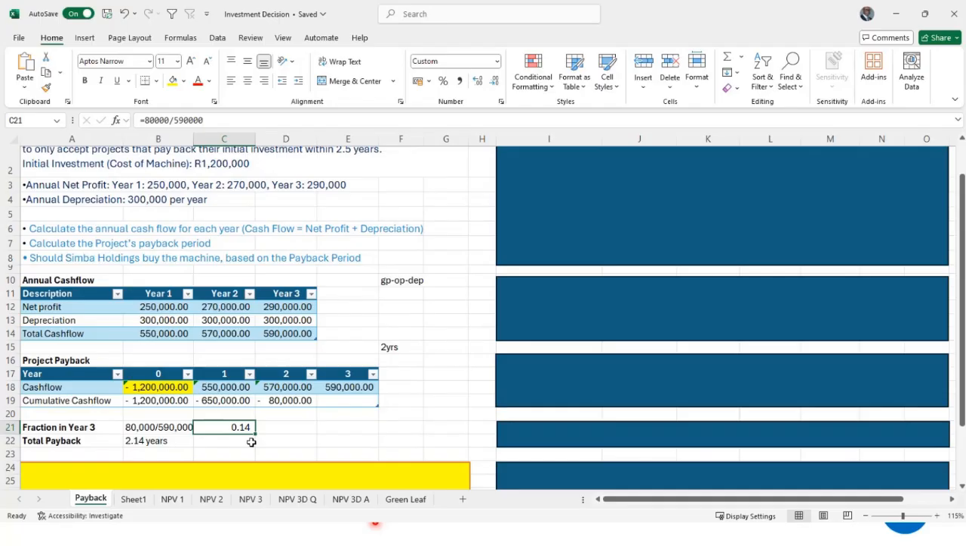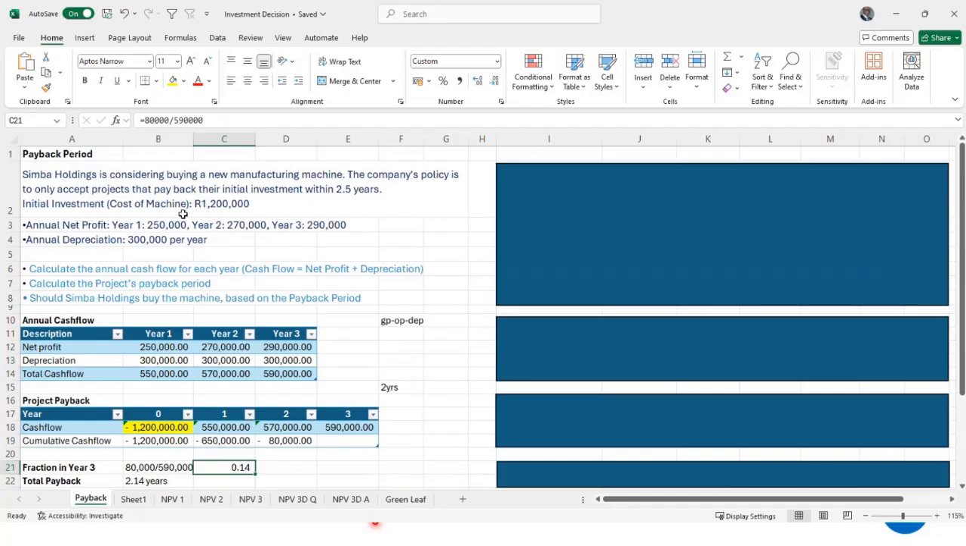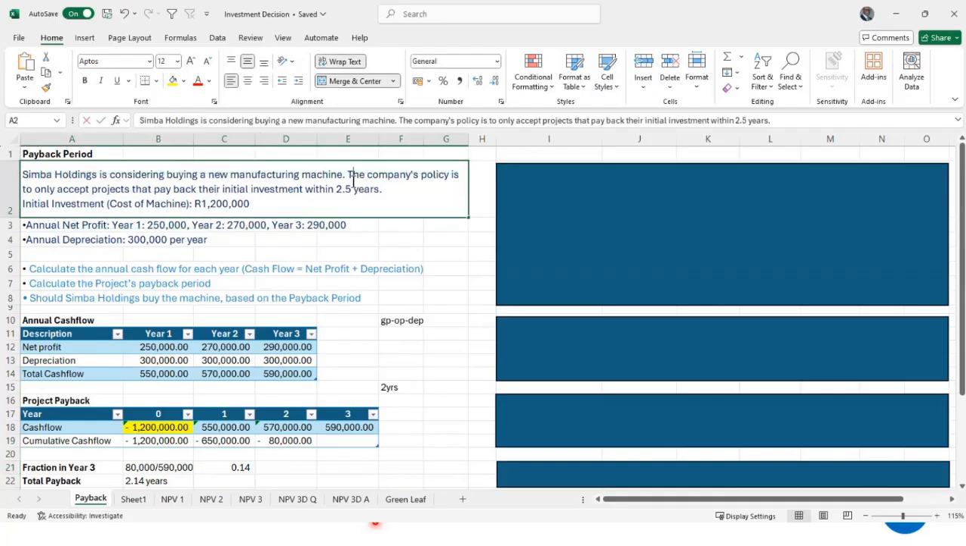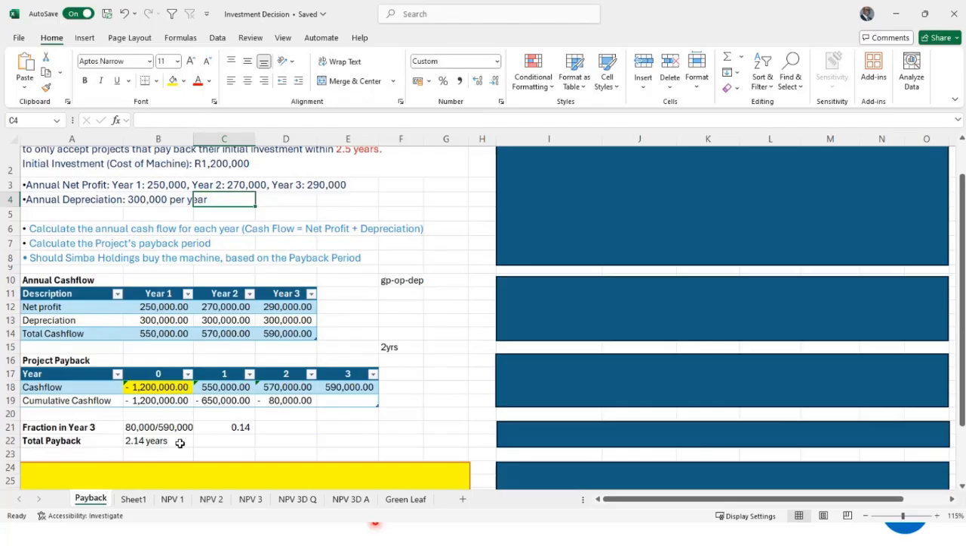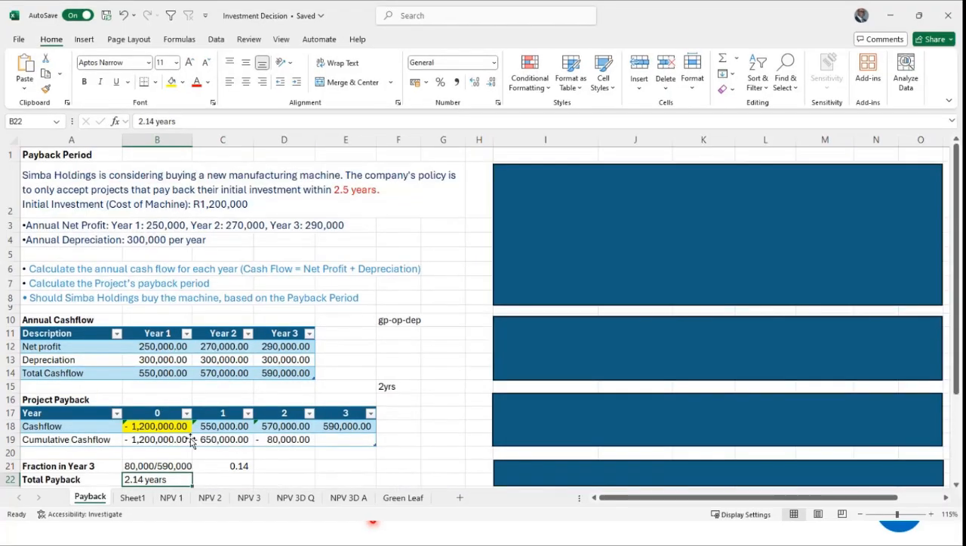Now let's go back to the question. The question says, the company policy is to only accept projects that pay back in 2.5 years. So should we accept this project? Because it's paying back in 2.14 years. Yes. Remember, we said our main concern is, how quickly can they pay us back? So if they pay us back within 2.5 years, we are happy. Within 2.5 years, then we accept it.